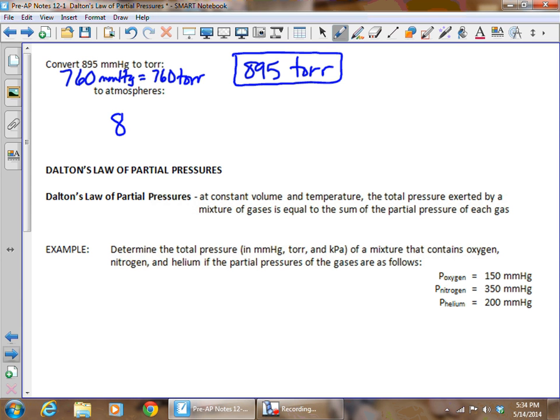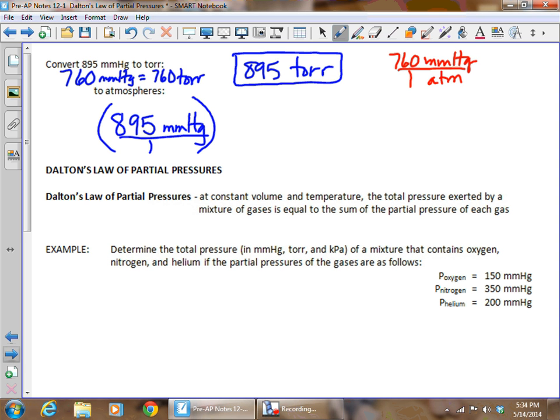So 895 millimeters of mercury, and if you look back on the previous page, you'll see that it said that there were 760 millimeters of mercury for every 1 atmosphere.